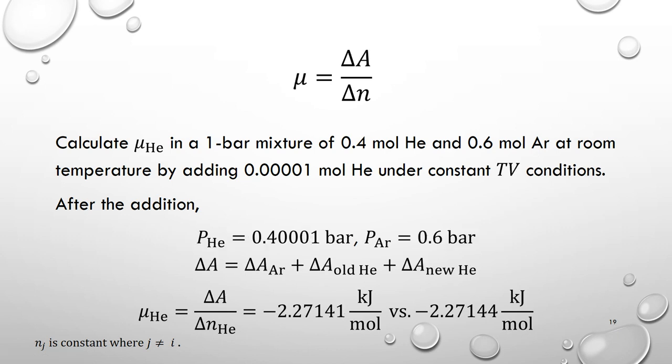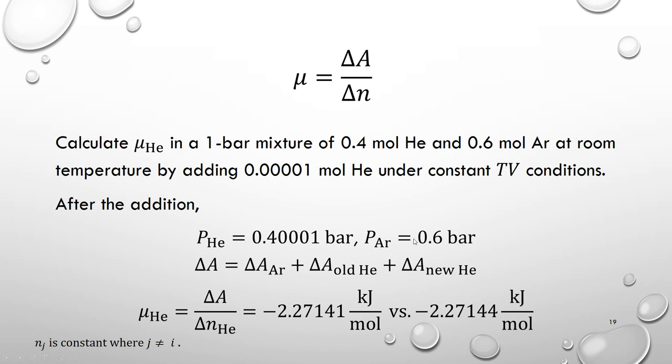Now we can do mu equals delta A over delta N. Same condition, we have 1 bar mixture of 0.4 moles of helium and 0.6 moles of argon. And this time we also add a very small amount of helium, only 0.00001 mole helium. This time the condition is different. It's constant temperature and volume condition. So under this constant temperature and volume condition, mu is delta A over delta N.